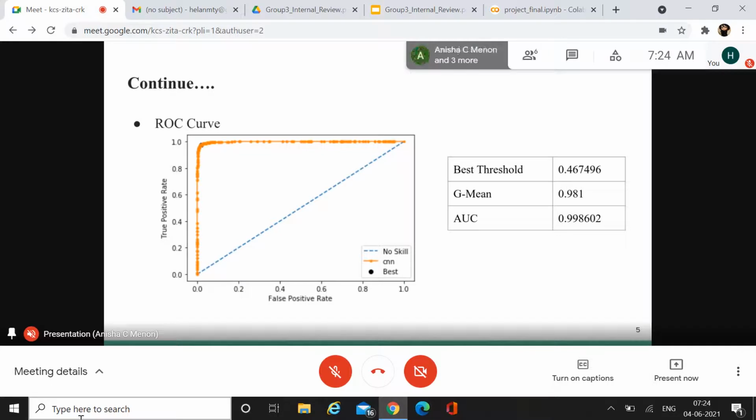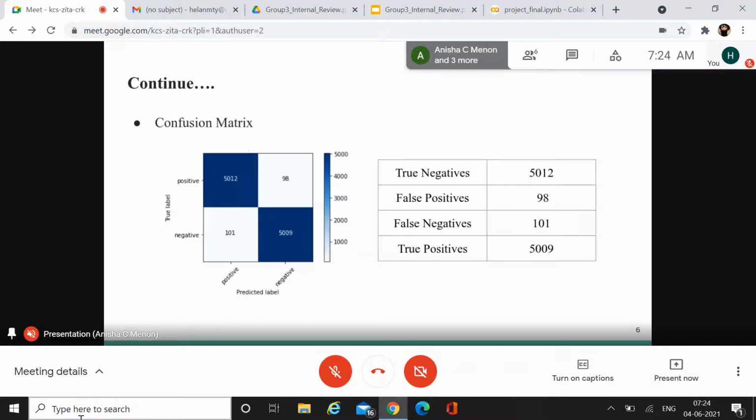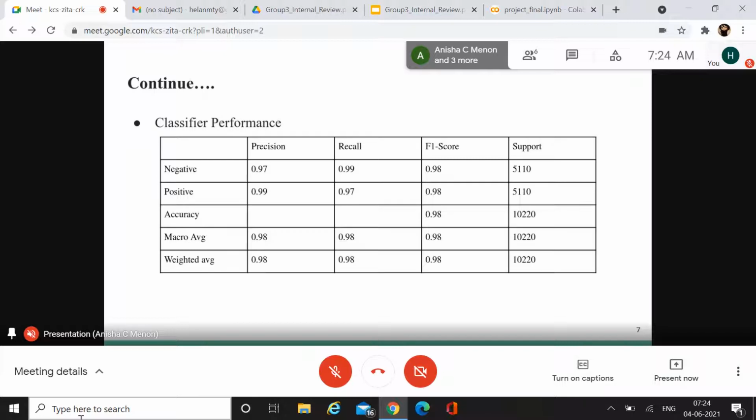Next is the confusion matrix. For plotting the confusion matrix, we have used the plot confusion matrix function. The output is shown as a figure here. We have got a true positive value of 5012. Similarly, false positive, false negative, and true negative are shown over here. Next, we have printed a table of precision, recall and F1 score values for the positive and negative labels.